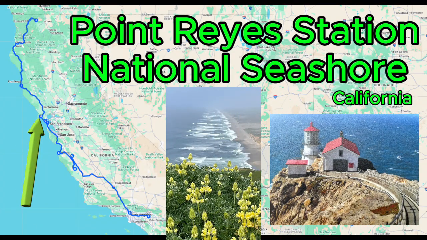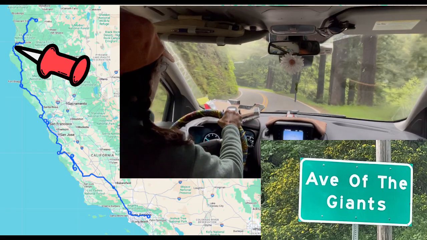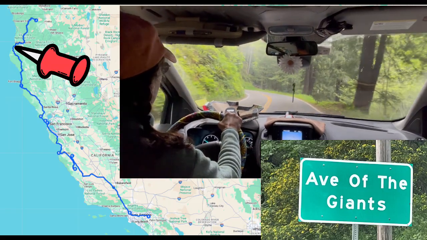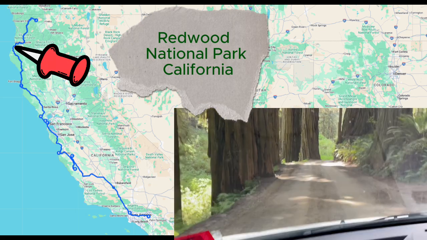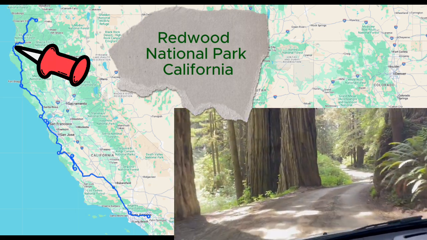I took a chance off the beaten path following a scenic drive sign, and I was glad that I did. It was fun driving the windy roads deep in the forest of the Avenue of the Giants. In Redwood National Park, you can drive right through the forest between the giant sequoias.